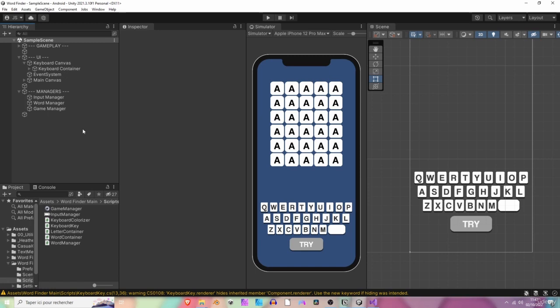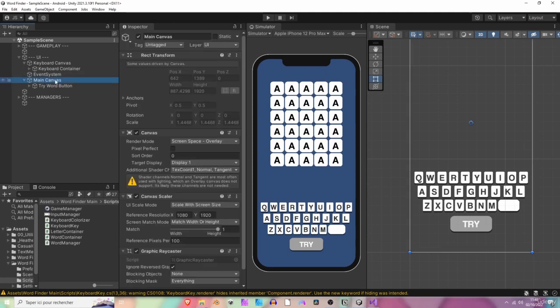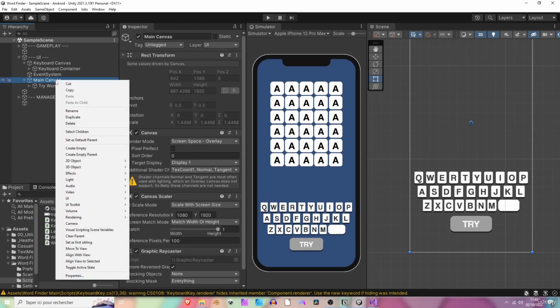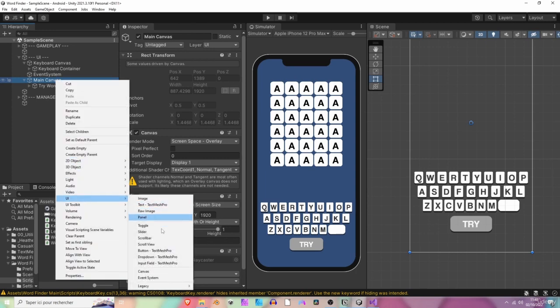All right, welcome back. In this lesson, we are going to start designing our precious UI. So let's start with the game panel. The game panel will contain all of our game elements. So yeah, let's start designing it. Under the main canvas, let's right click and select UI,